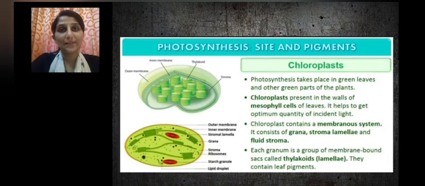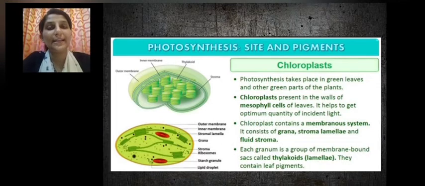Mesophyll is nothing but the specialized parenchyma cells present inside the leaves. So it is present on the walls of the mesophyll cells of the leaves. And what is the speciality of this chloroplast? It helps to get the optimum quantity of the incident solar light.